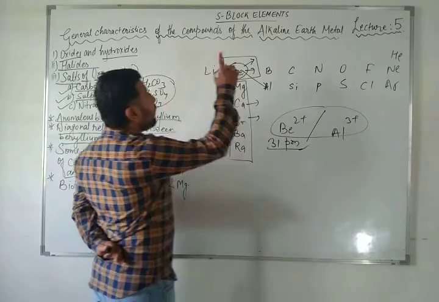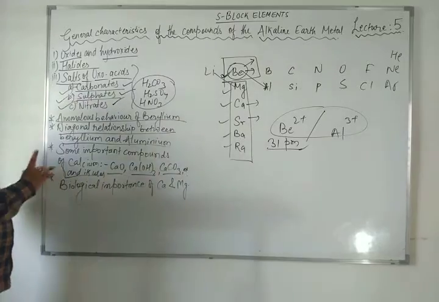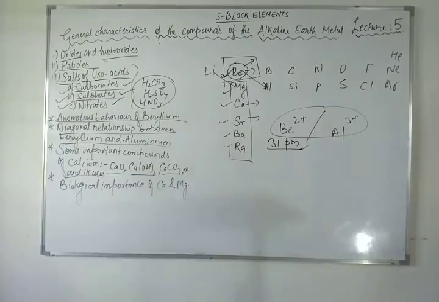In the physical properties, in lecture number 4, I have discussed all the atomic sizes and ionic sizes, so there you can compare. Similarly, as beryllium gives the beryllate ion, aluminium also gives the aluminate ion, [Al(OH)4] minus. Beryllium can react with fluorine or chlorine.